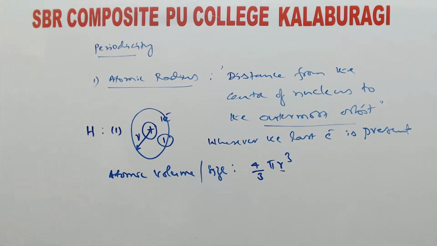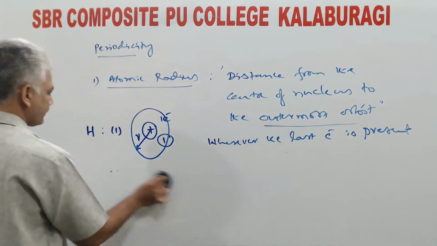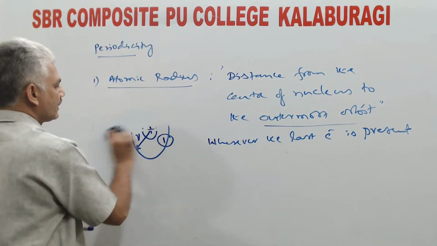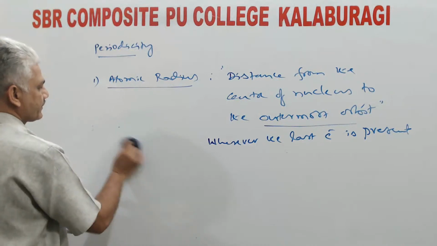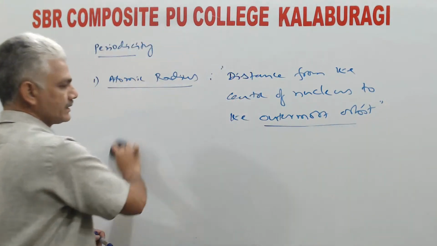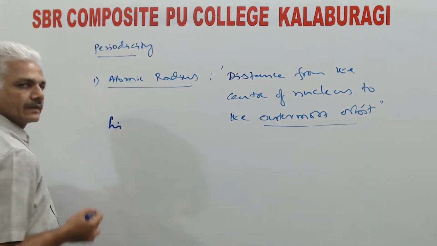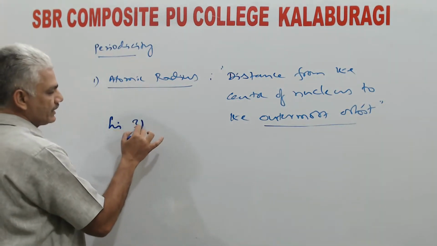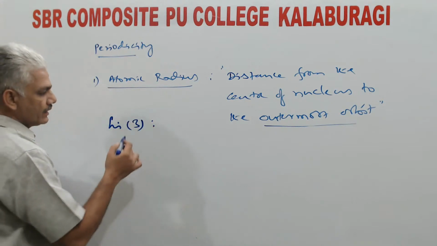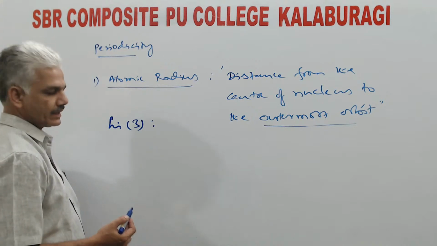Now say you take another element. Say for example, you take lithium. Lithium atomic number is 3. That means 3 protons and 3 electrons are present in this atom.